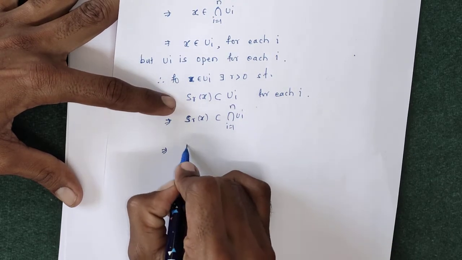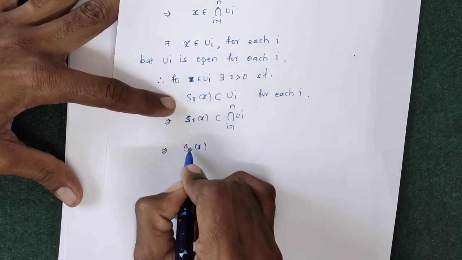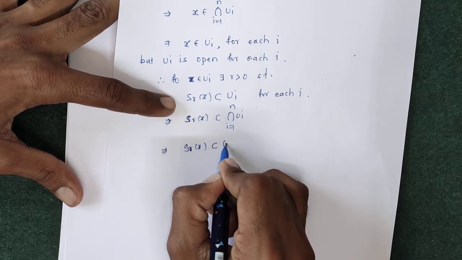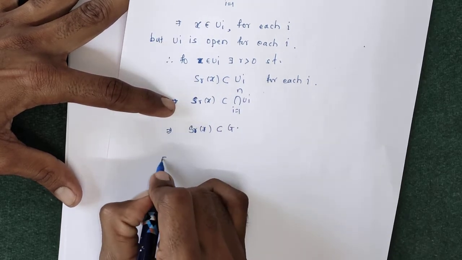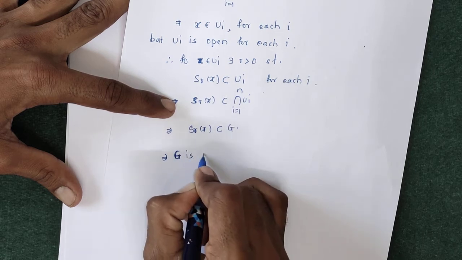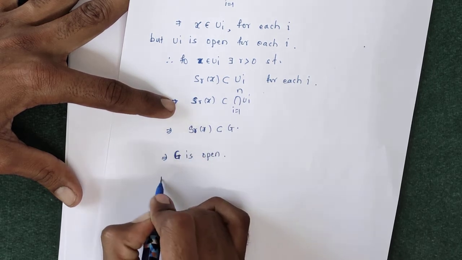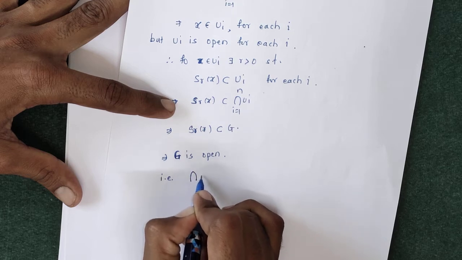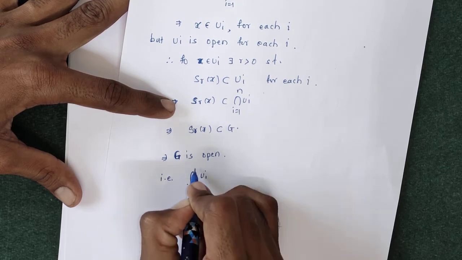So this SR of x lies inside G, hence G is open. That is, a finite intersection of open sets is open.